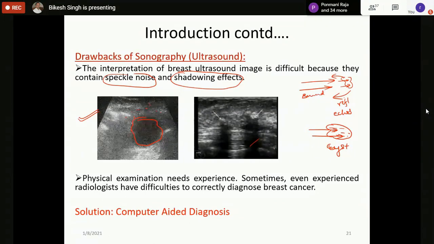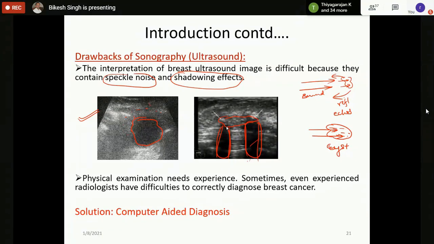And then there are some instrument related problems also, like the shadowing effect. You can see that some lesion is there here maybe, and at the edges or the boundaries of the lesion, this one and this one, this black region is called the shadowing effect. These are instrument related issues which are inherent in ultrasound imaging.